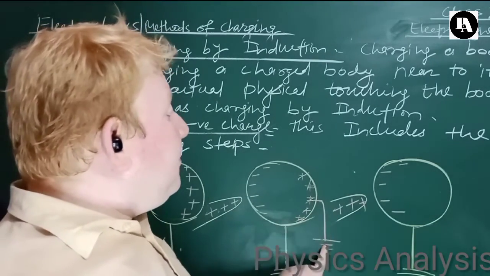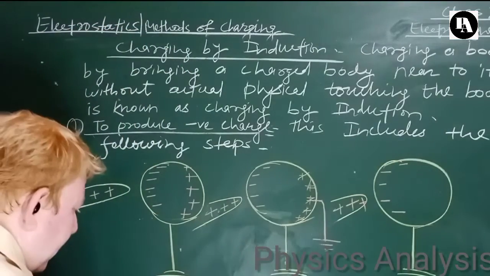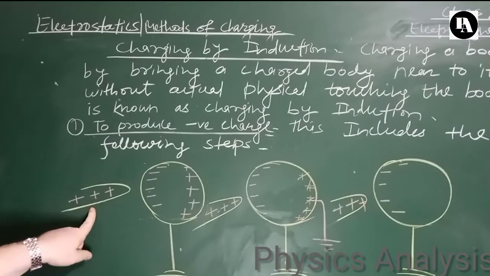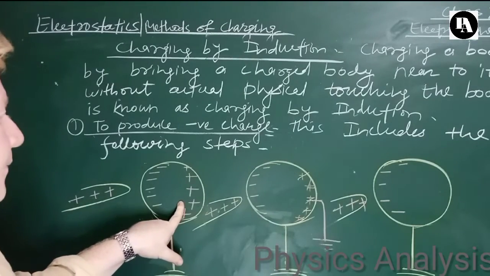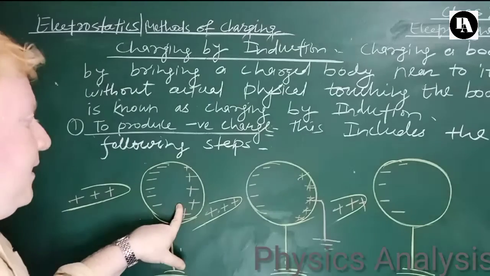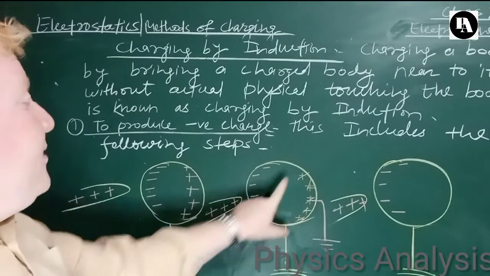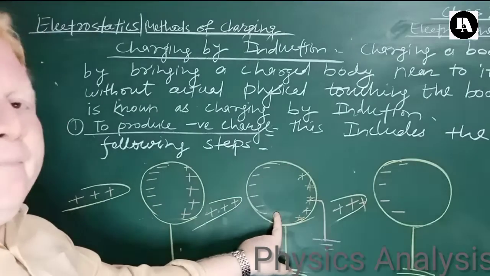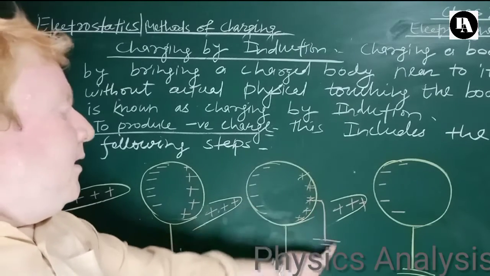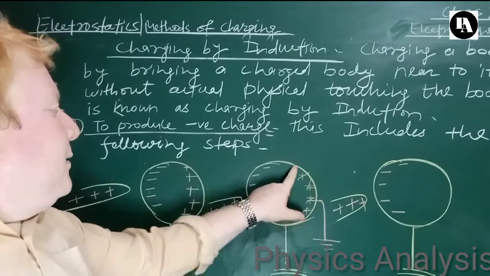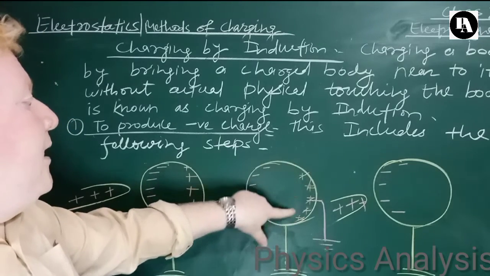Now this is step 1, where a positively charged rod is brought near to the metallic sphere which is initially uncharged. Under the influence of this positive charge, negative charge will be attracted toward it, but the other end is grounded, so that the positive charge which is accumulated on the other side will be neutralized because of this grounding.